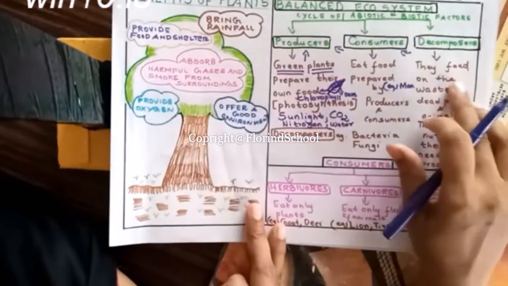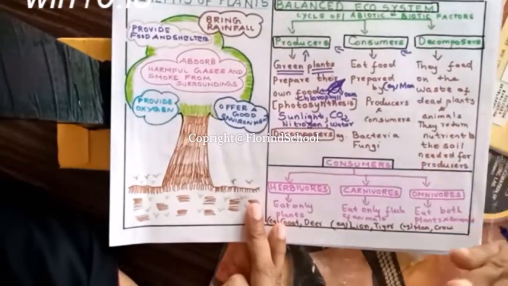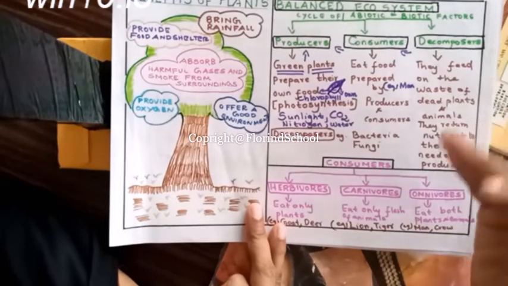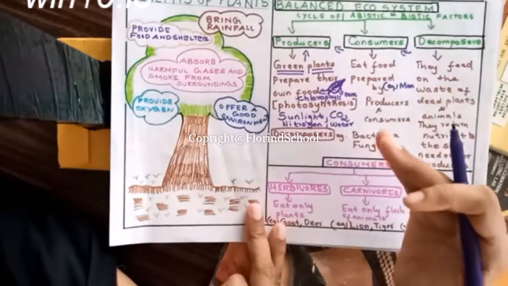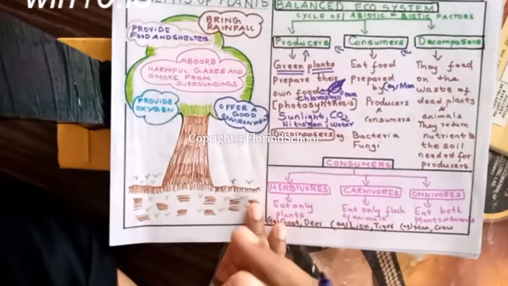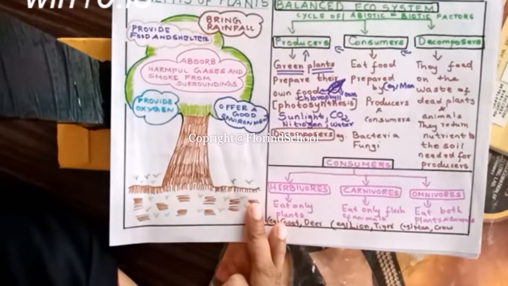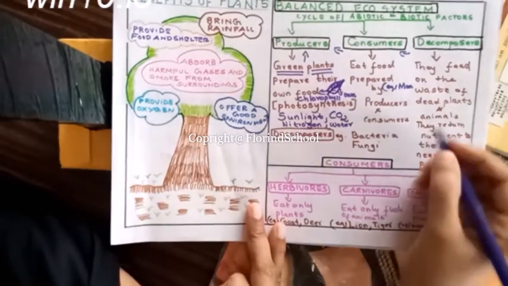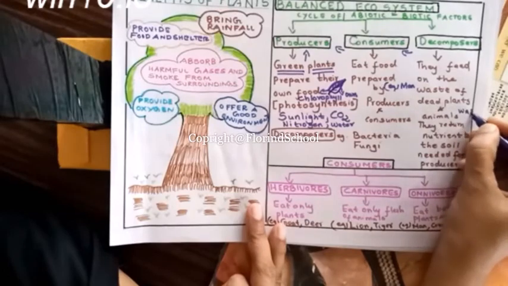Okay, now decomposers. What happens to the food we eat? The food we eat becomes waste. After our body absorbs the nutrients and water, and the energy required for us to work, the rest comes out as waste.